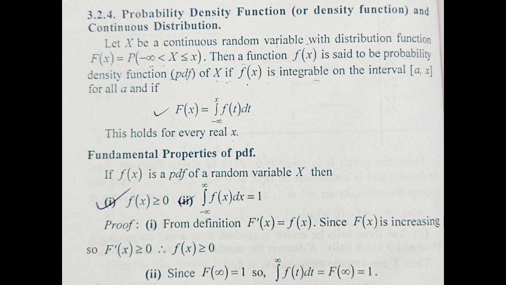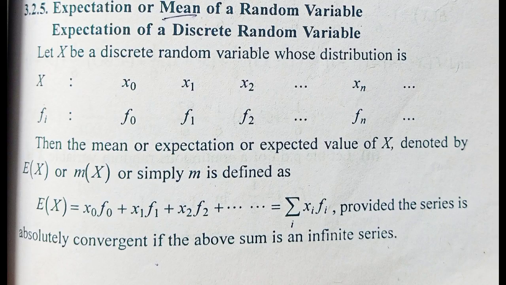This holds for every real x. There are also certain properties of this PDF. The first property is f(x) should be greater than or equal to 0. We have also seen this in case of PMF. And the second property is the integration from minus infinity to infinity of f(x) dx should be 1. So in PMF it was summation of f(x) equal to 1, and here it is integration, as we are considering the continuous values in this PDF.